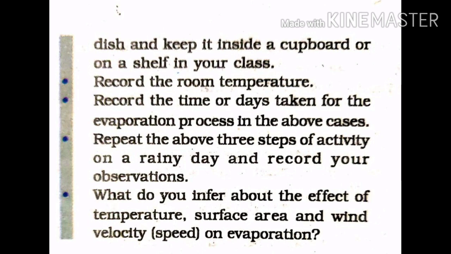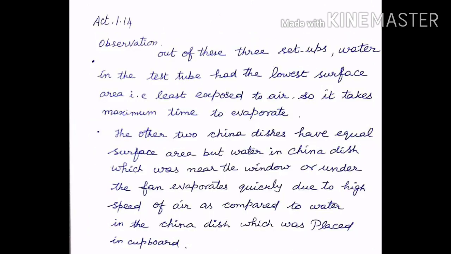Record the room temperature. Record the time or days taken for the evaporation process in the above cases. Repeat the above 3 steps of activity on a rainy day and record your observations. What do you infer about the effect of temperature, surface area and wind velocity, that is wind speed, on evaporation?